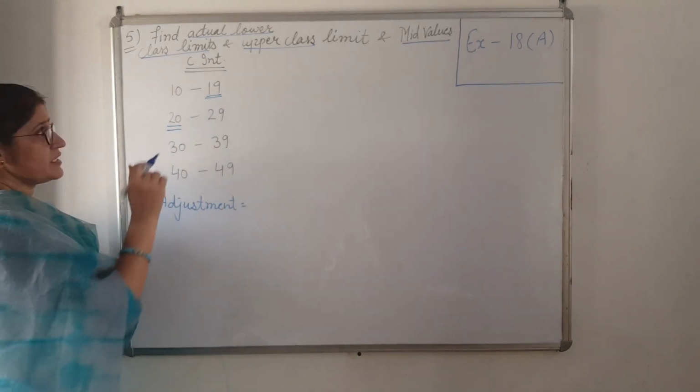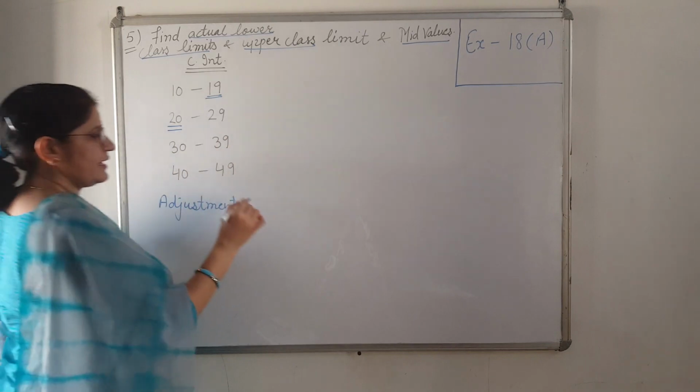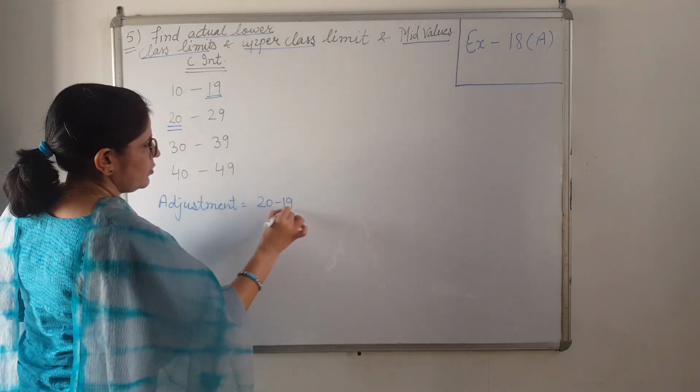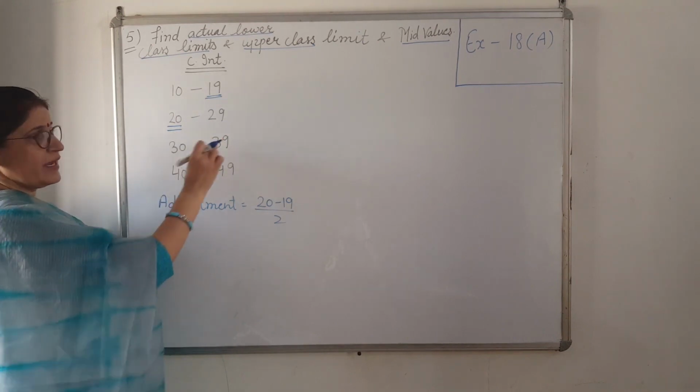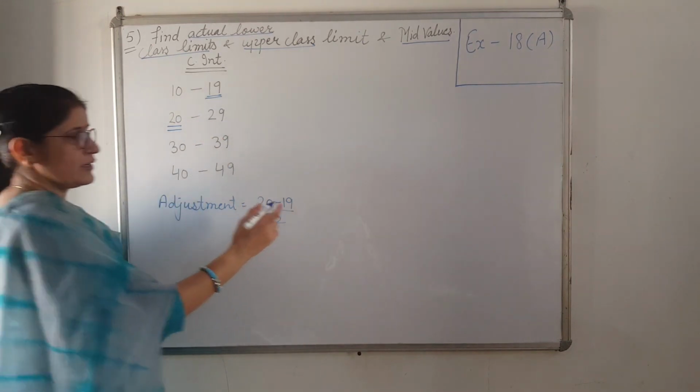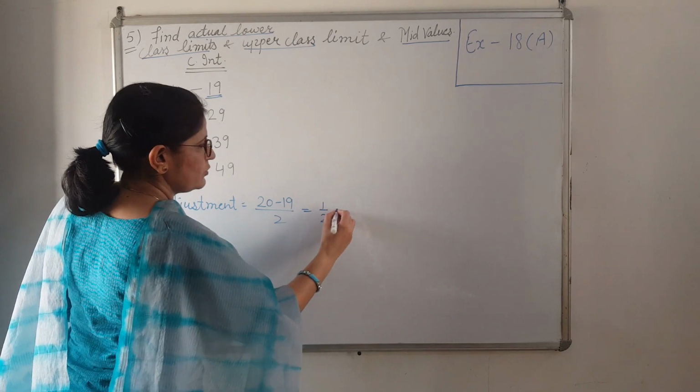How to find the adjustment? 20 minus 19 over 2. You can check here also. 30 minus 29, 40 minus 39. It gives us the same value. 1 over 2, that means 0.5.